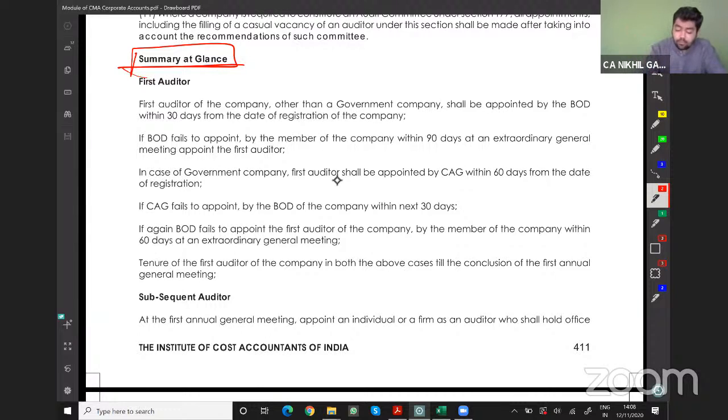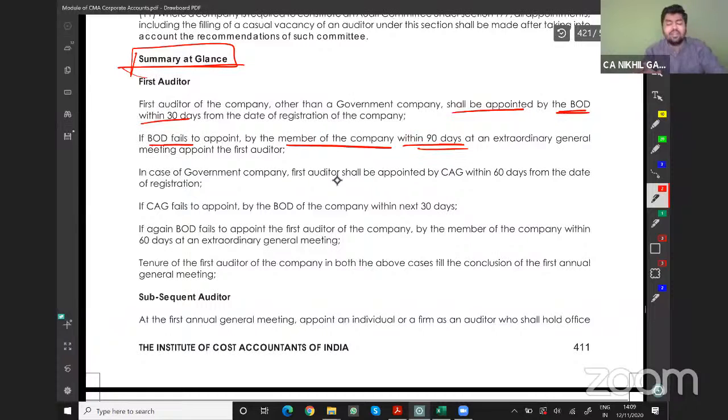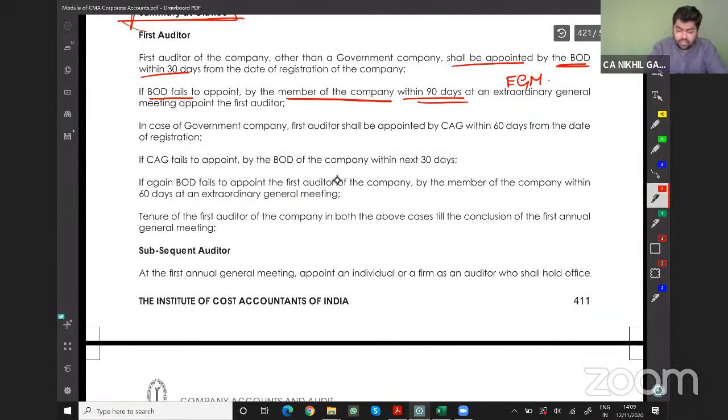The first auditor of the company other than government company shall be appointed by the board of directors within 30 days from the date of registration of the company. If the board of directors fails, the same should be appointed by the members within 90 days in the EGM, which is the extraordinary general meeting. Agreed? This was for other than government companies.